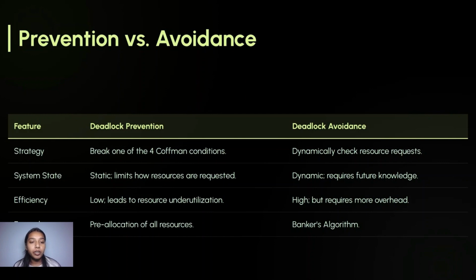For efficiency, deadlock prevention is low, leads to resource underutilization, but avoidance is high because it requires more overhead. Example for deadlock prevention, pre-allocation of all resources, and for avoidance, Banker's algorithm.